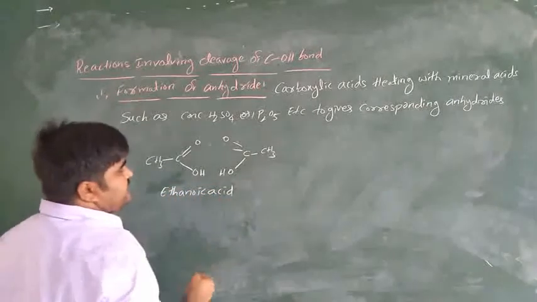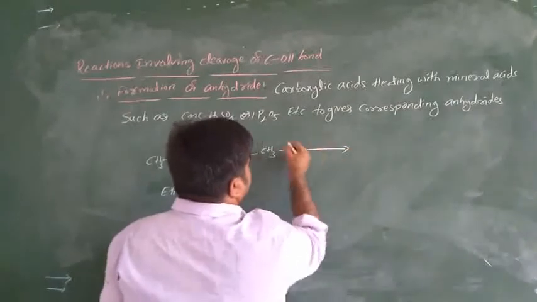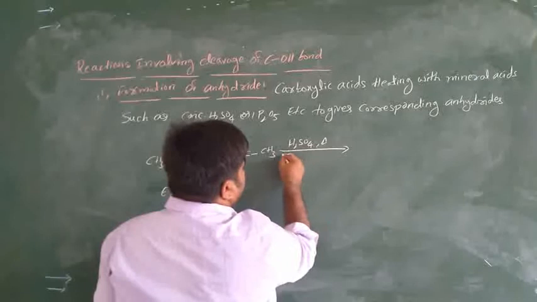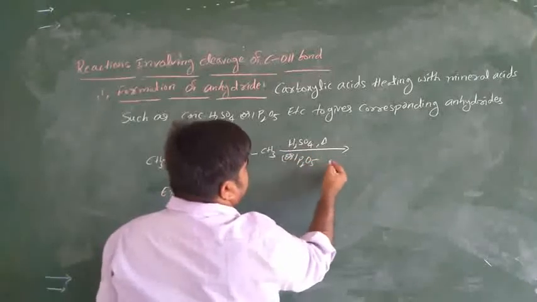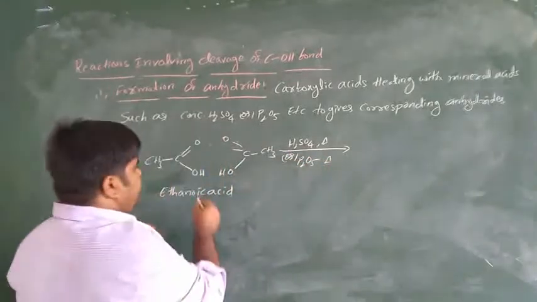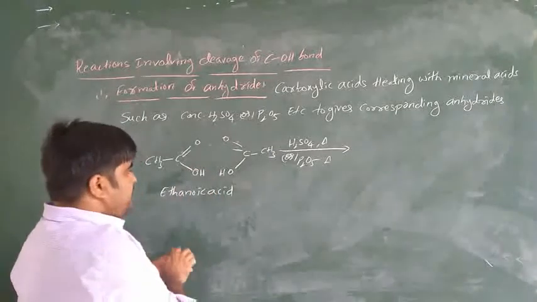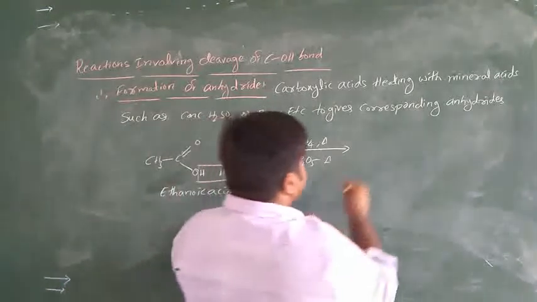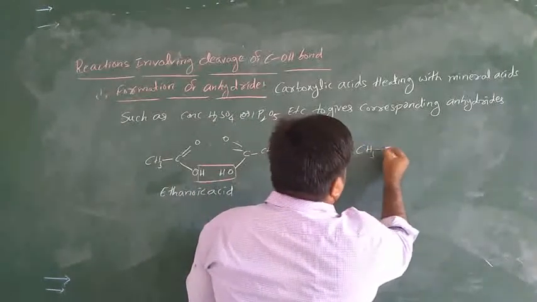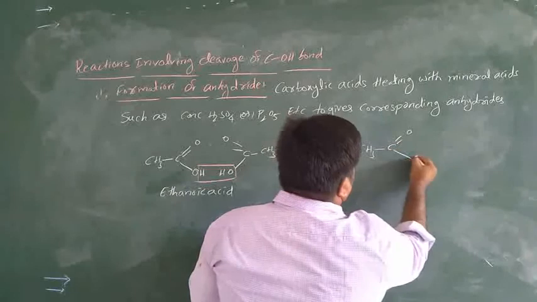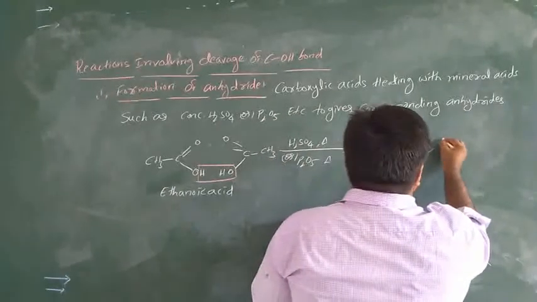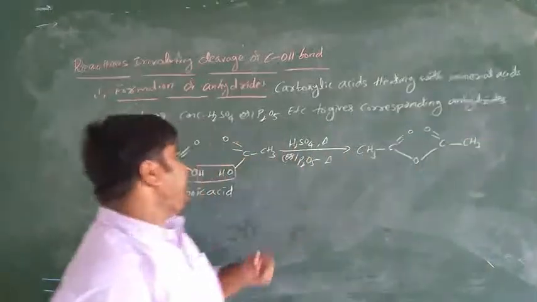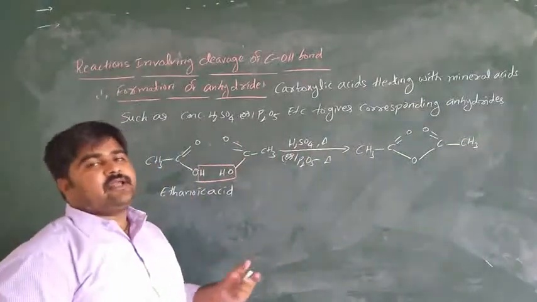Heating ethanoic acid in the presence of concentrated sulfuric acid or phosphorus pentoxide results in loss of water, OH minus and H plus, giving the acidic anhydride. The respective anhydride is produced.